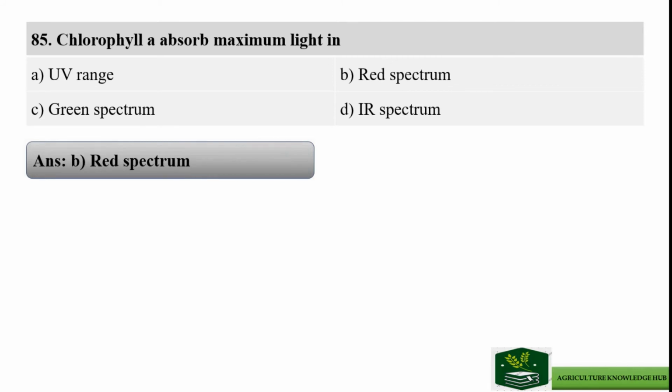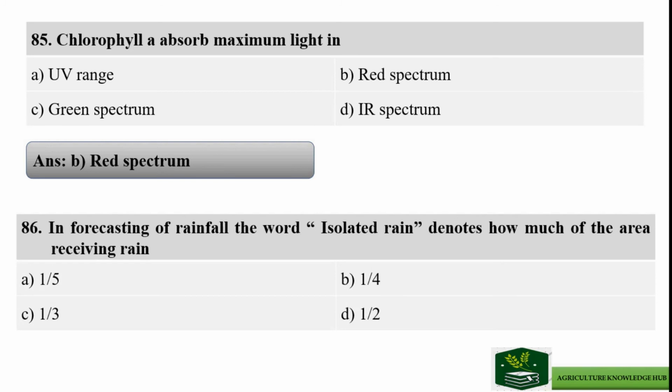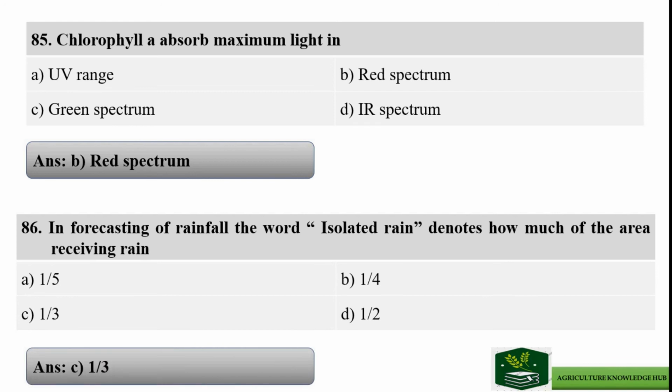Question number 86. In forecasting of rainfall, the word isolated rain denotes how much of the area receiving rain. Options are option A 1/5, option B 1/4, option C 1/3, and option D half. And the right answer is option C 1/3.